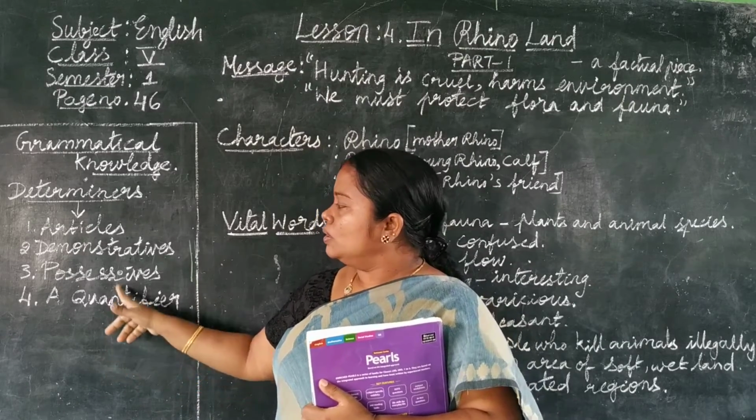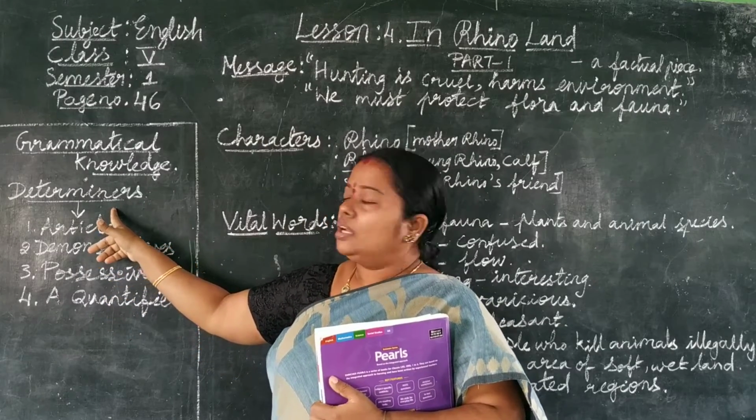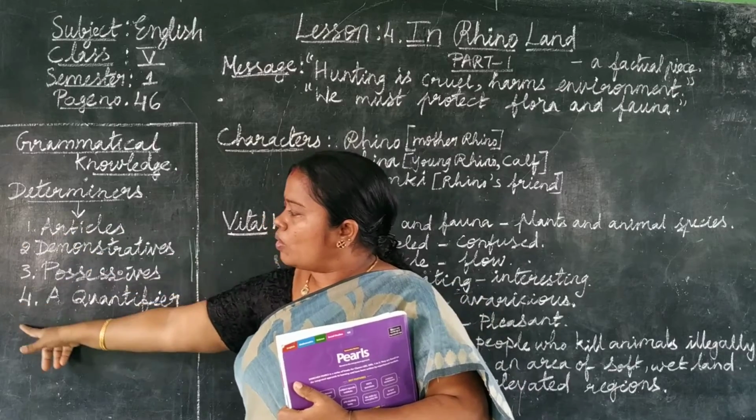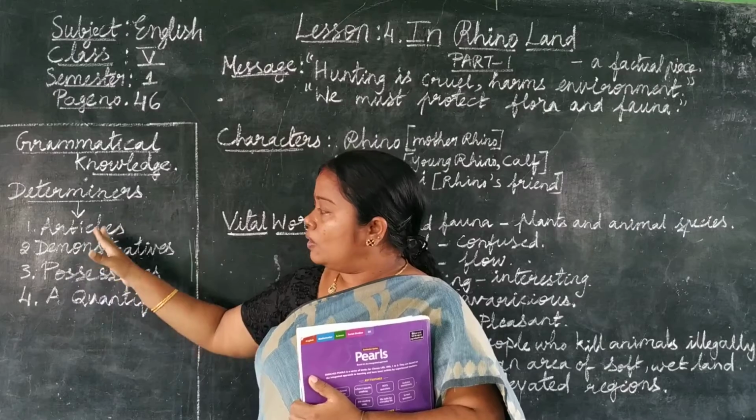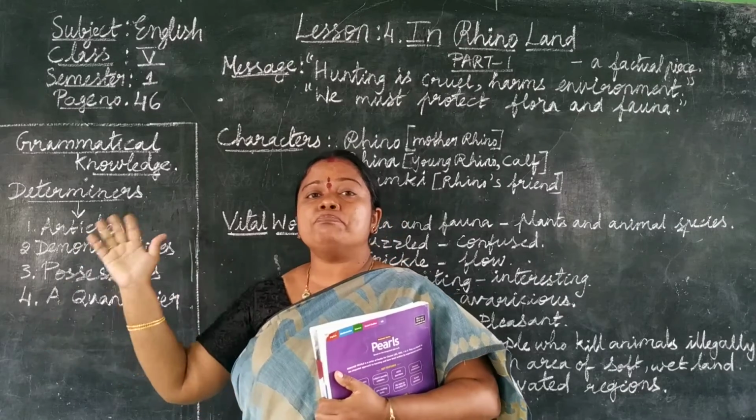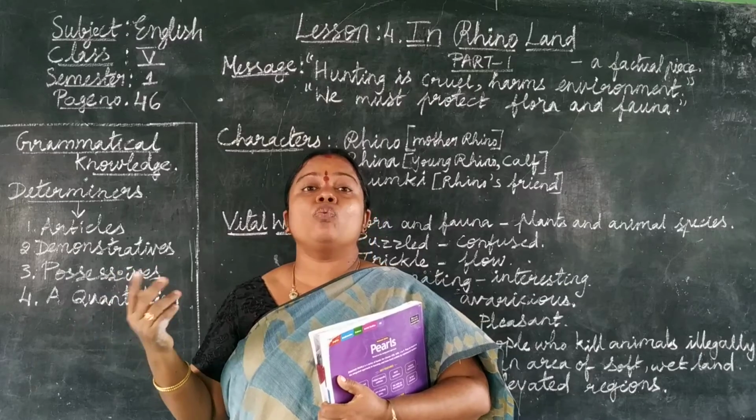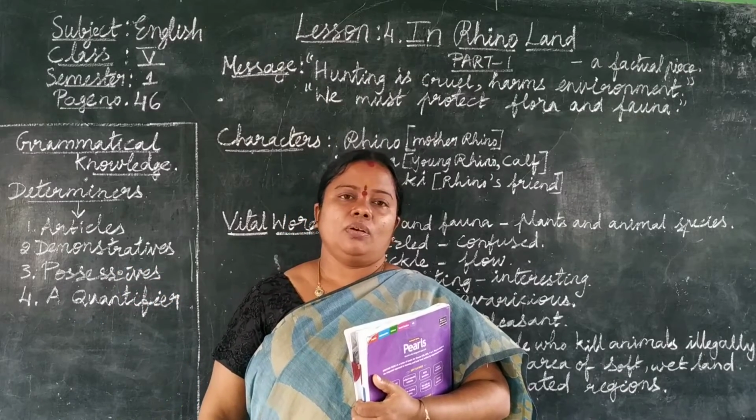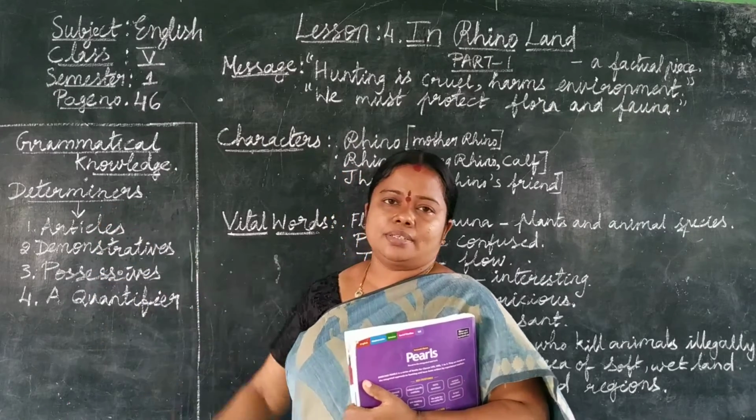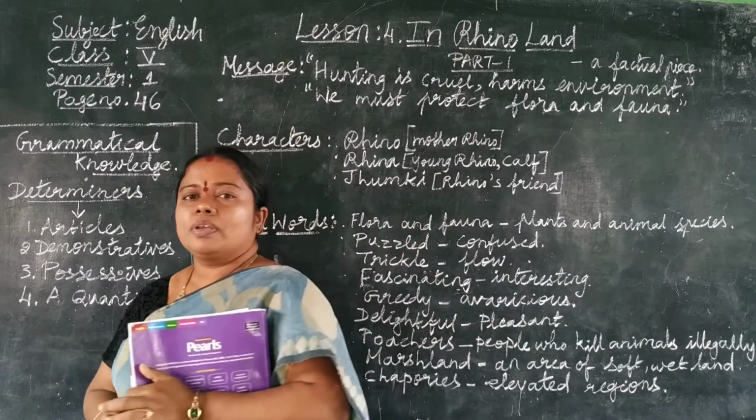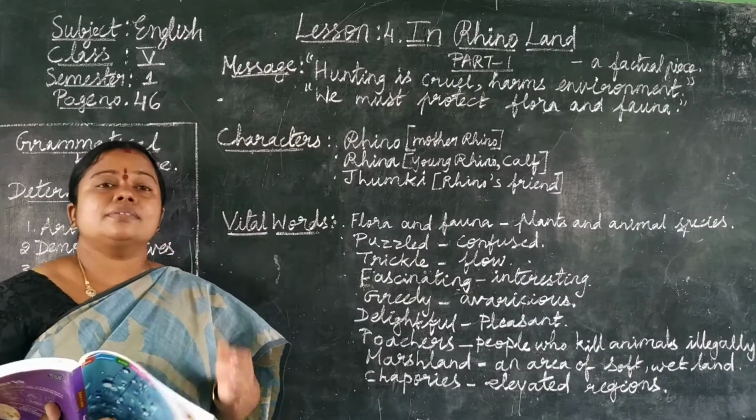Okay, now all these 4 come under determiners. These all 4 are called determiners. Determiners are the words, all these words are used before a noun to specify quantity. Okay, so all these four are called determiners. Okay, now let us see the lesson. Let us start the lesson now.